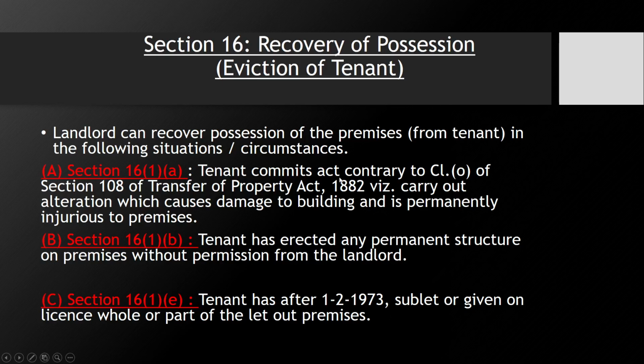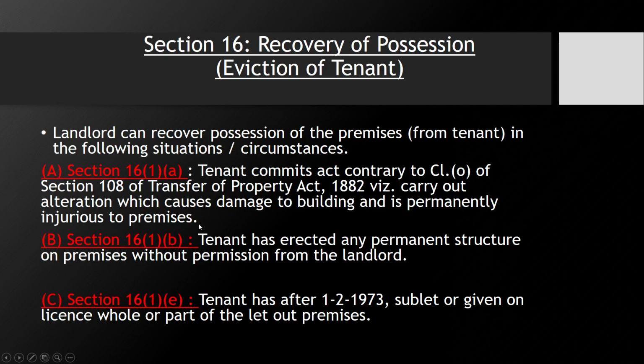Tenant commits an act contrary to clause O of section 108 of the Transfer of Property Act 1882, which says: carry out alteration which causes damage to the building and is permanently injurious to the premises.